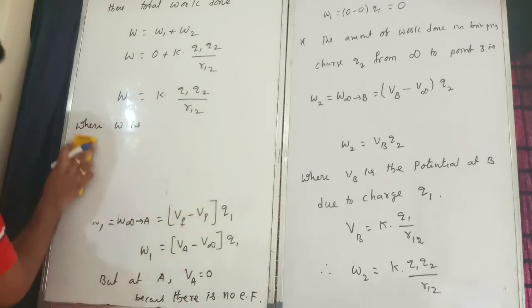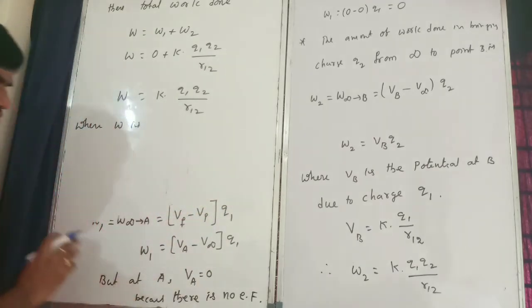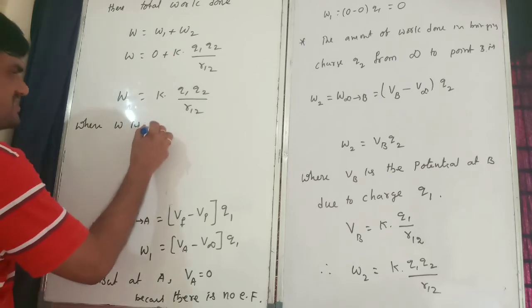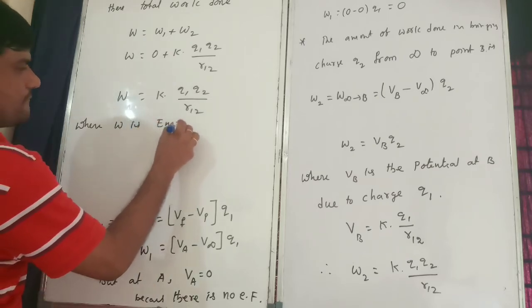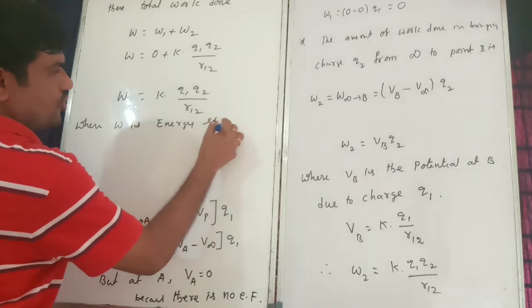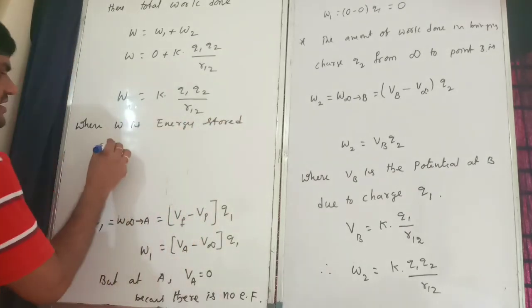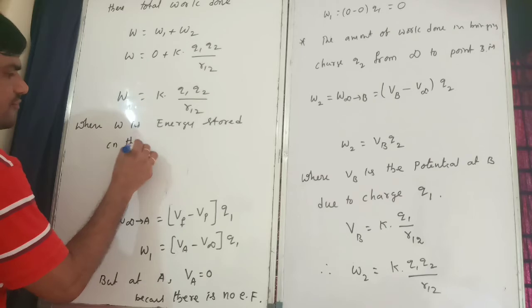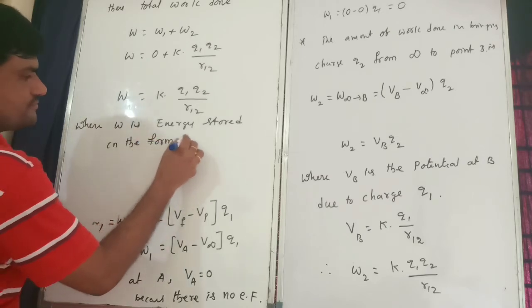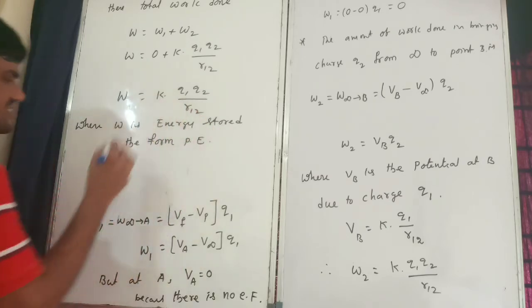Therefore W is equal to K into Q1 Q2 by R12, where W is the energy stored in the form of potential energy.